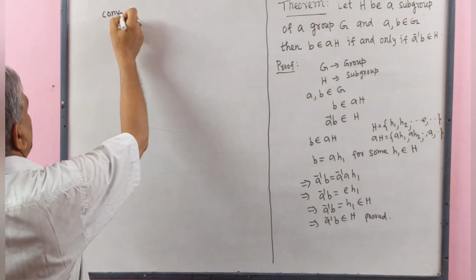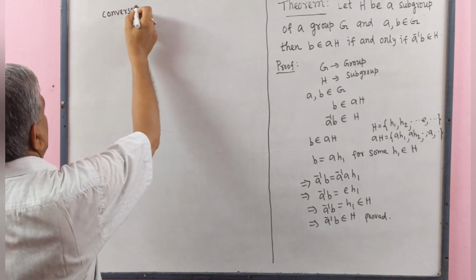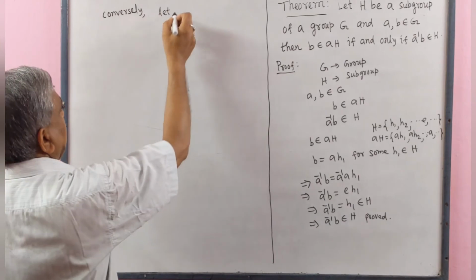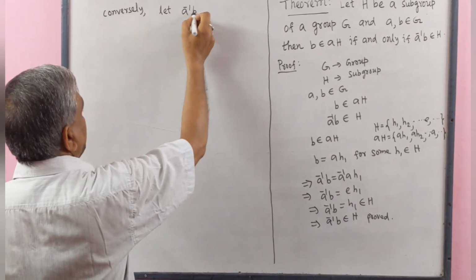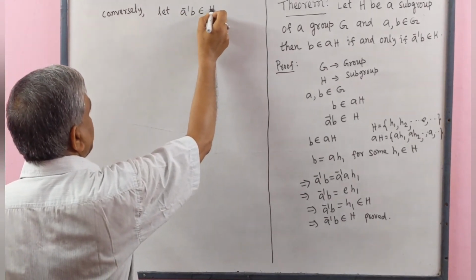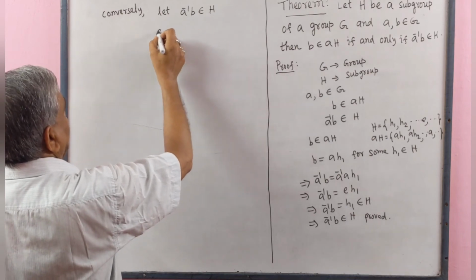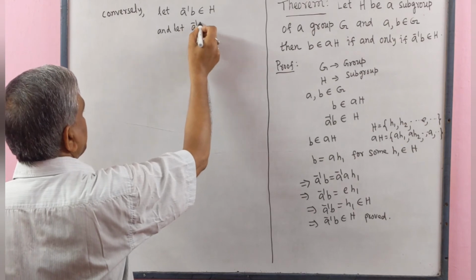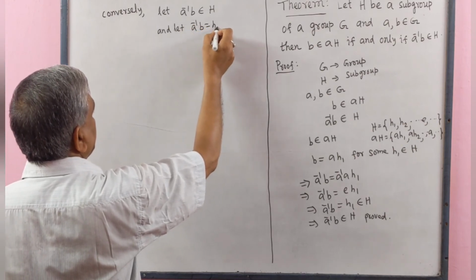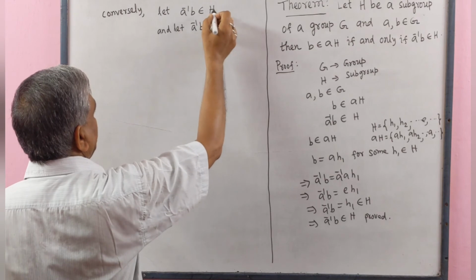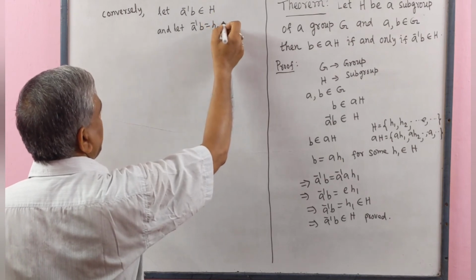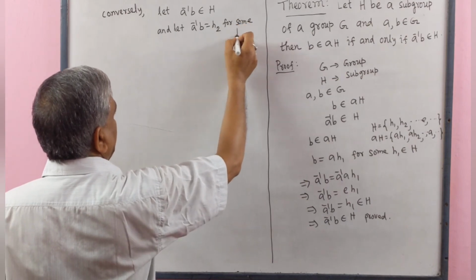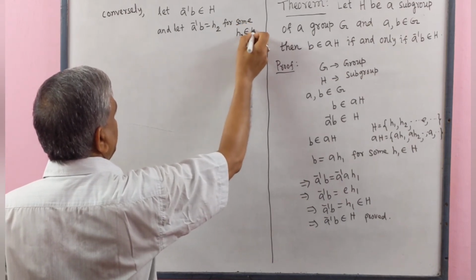Conversely, let a inverse b belong to H, and let a inverse b equal to h2, h2 be the element of H, for some h2 belongs to H.